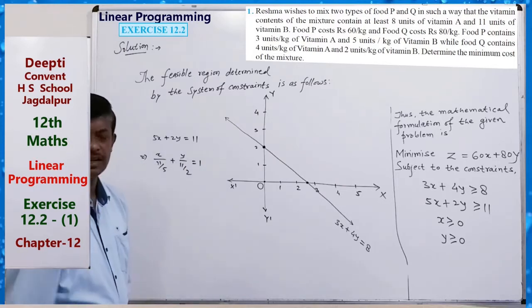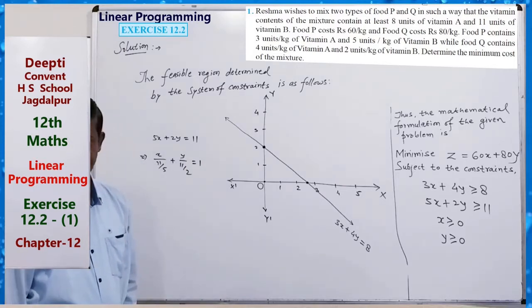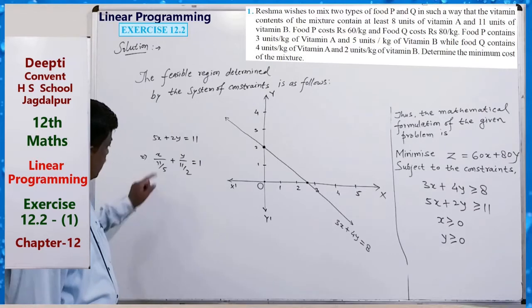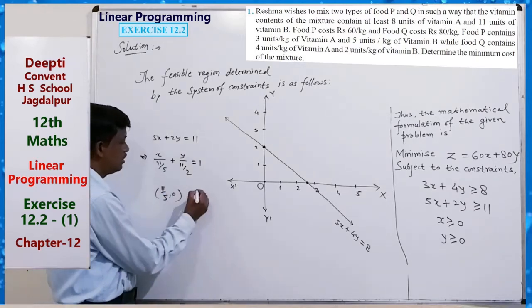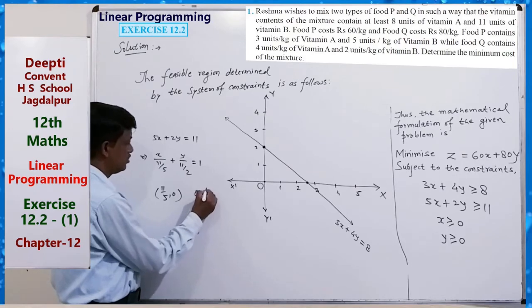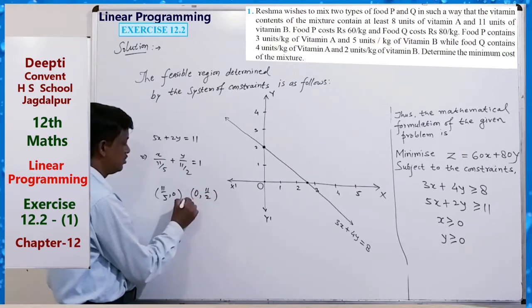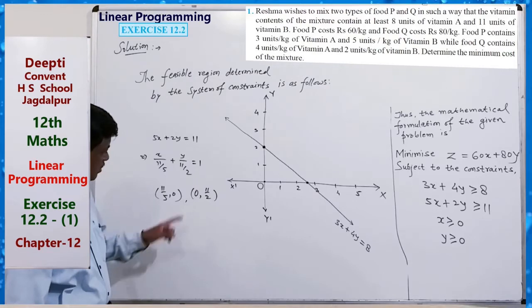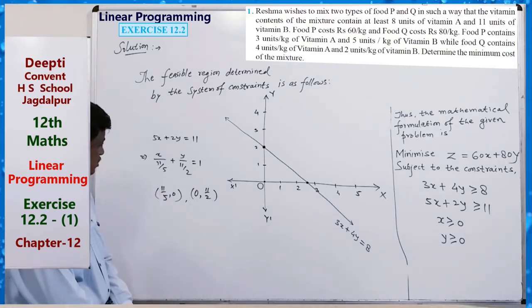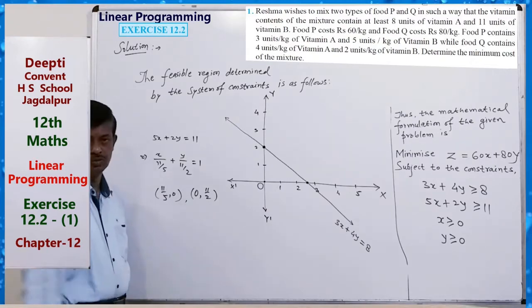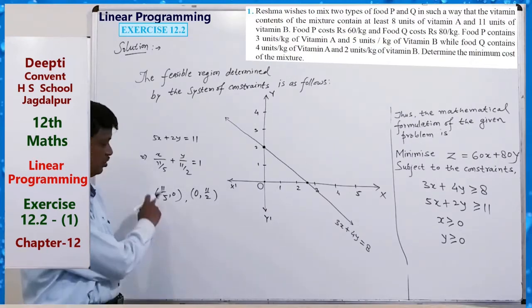So here it is clear also that the points are 11 by 5, 0 and 0, 11 by 2. So very clear that 11 by 5 means 2.2.